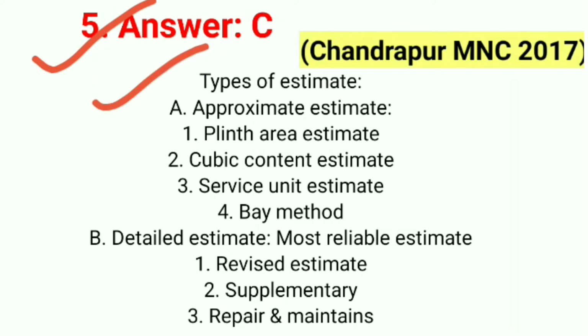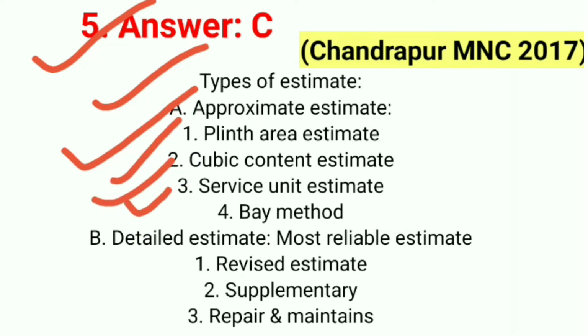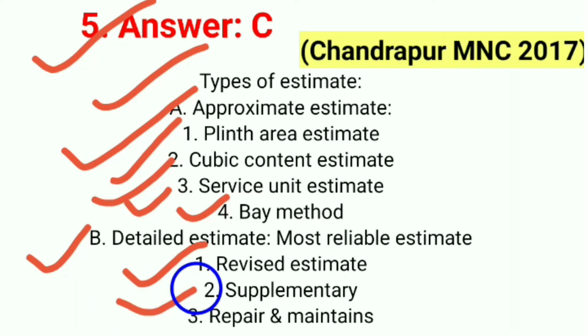Types of estimate. The first one is approximate estimate. There are 4 types. First one plinth area, second one cubic content estimate, third one service unit estimate, and the fourth one bay method. Second one is detailed estimate, also known as the most reliable estimate. There are 3 types. First one revised estimate, second one supplementary estimate, and the third one repair and maintenance estimate.